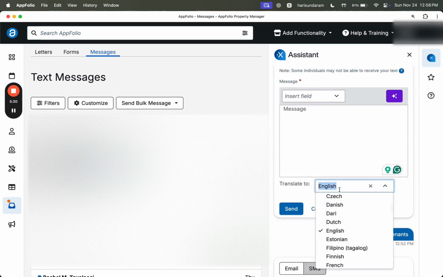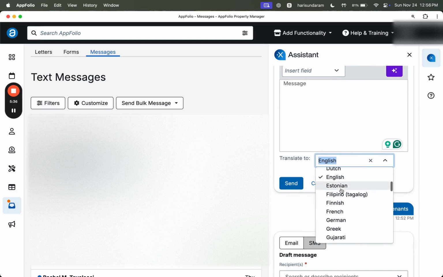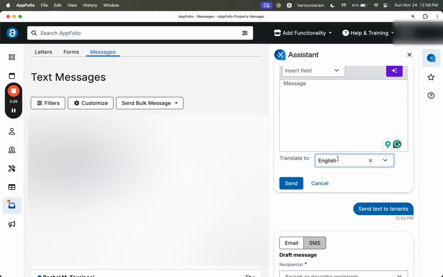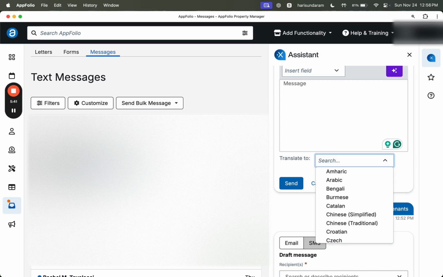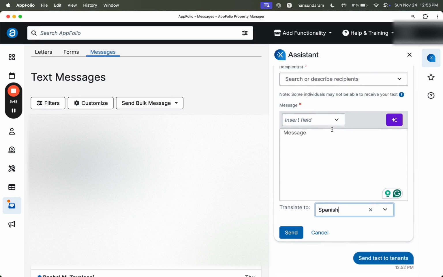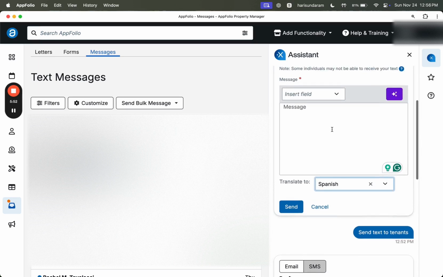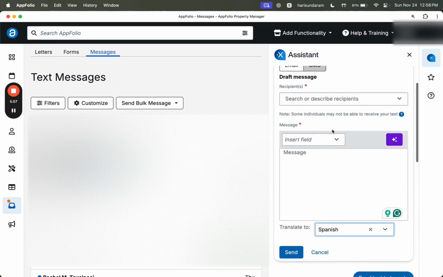And there is also a new feature: let's say you have drafted the message in English and you want to translate it to Spanish. If you generate the email and send it in Spanish, it will be automatically converted to Spanish and sent to all these tenants. So that's a super feature that we can now take advantage of.